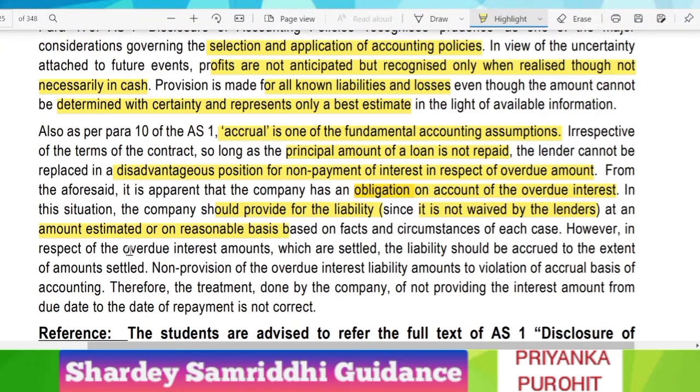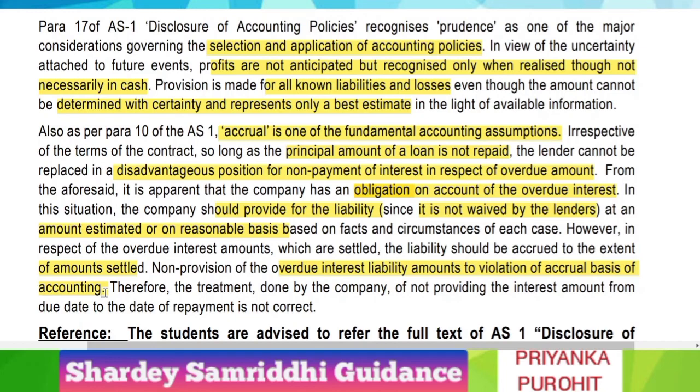However, in respect of overdue interest amounts which are settled, the liability should be accrued to the extent of the amount settled. Non-provision of overdue interest liability amounts to violation of the accrual basis of accounting. Since you have to make the payment, you can't say that it cannot be reasonably estimated and hence you have not provided for it, so this would amount to violation of accrual basis. Therefore, the treatment done by the company of not providing interest from the due date to the date of repayment is not correct. So by this we have concluded Accounting Standard 1.